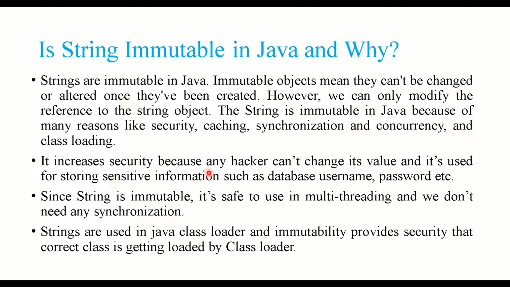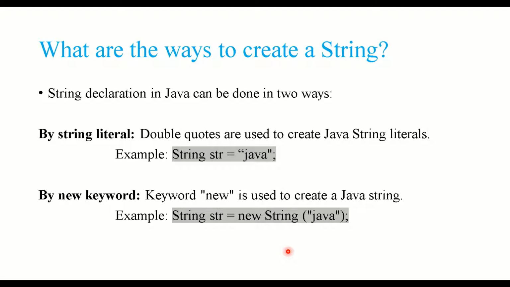So it increases the security because any hacker can't change its value, and it's used for storing sensitive information such as database username and password. So most of our username, password, database, everything we make it string, right? As it is immutable, once created it cannot be changed, it makes it very secure. The second point is since string is immutable, it is safe to use in a multi-threaded environment, right? We don't need any kind of synchronization. Then strings are used in the Java class loader and immutability provides the security that the correct class is getting loaded into the class loader.